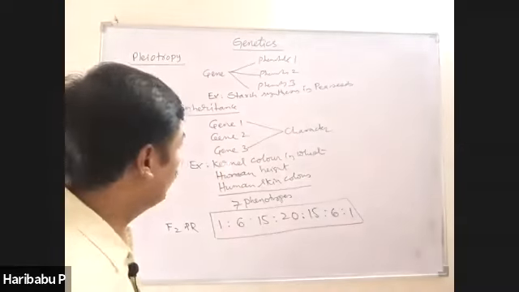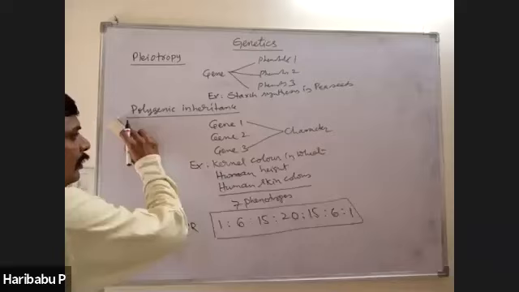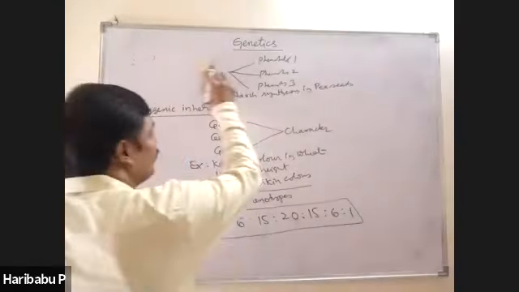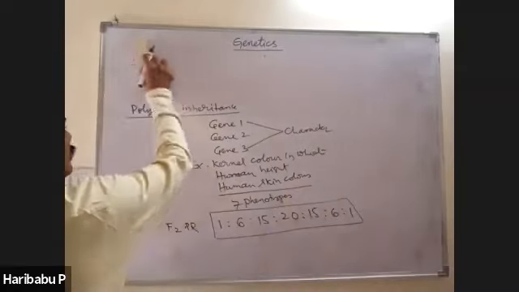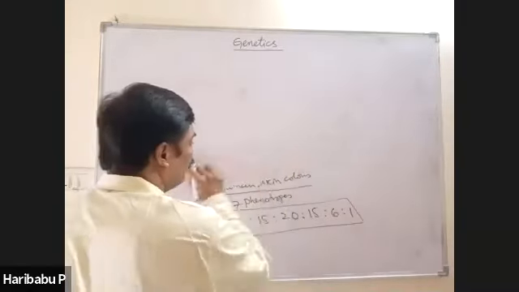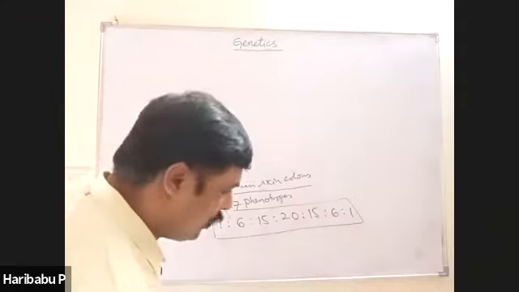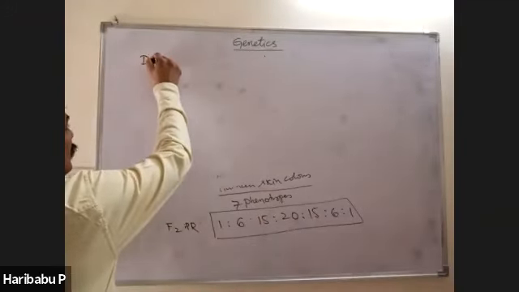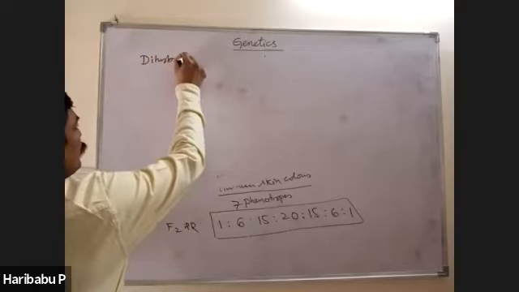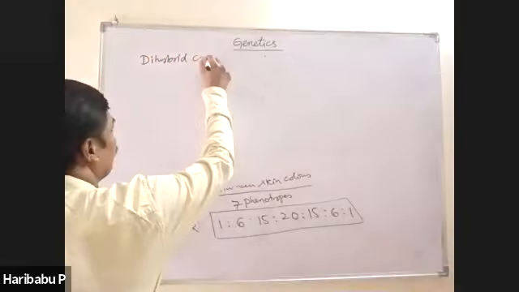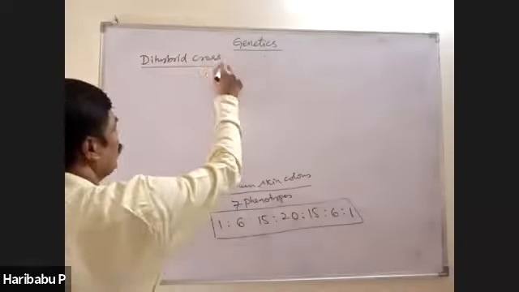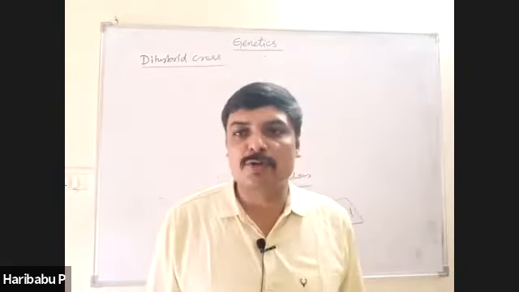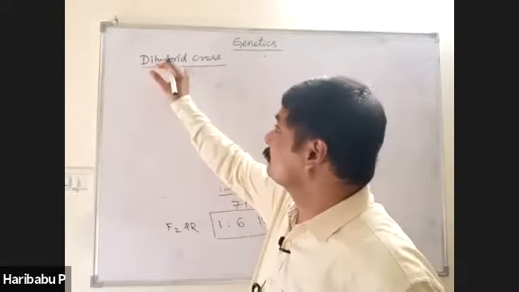Then next one, and very important one, is dihybrid cross. What is dihybrid cross? Cross between two plants differing in 2 characters or 2 pairs of contrasting traits is known as dihybrid cross.